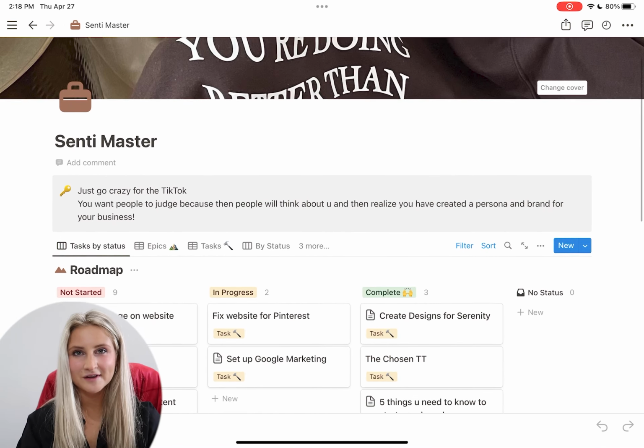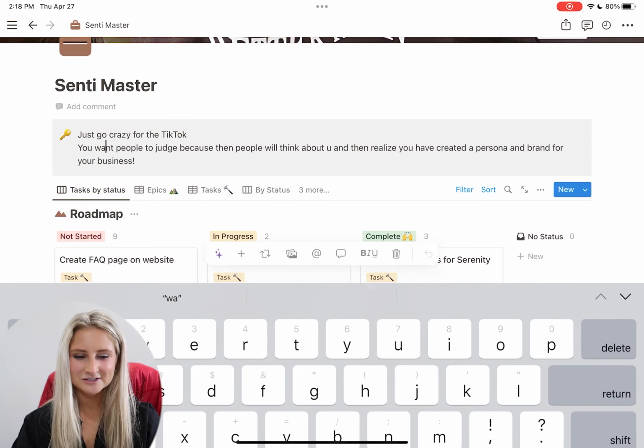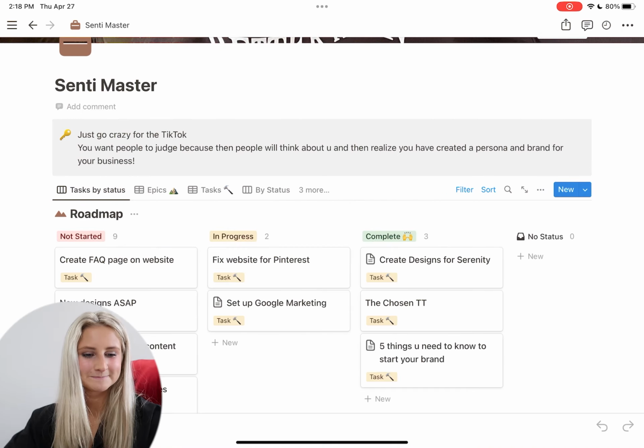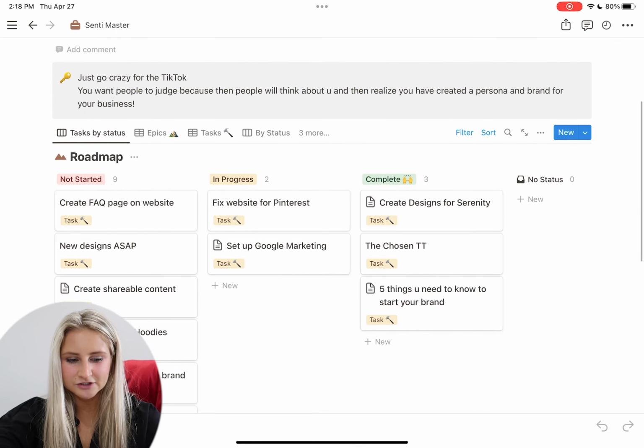Next, this was a quote that I found and I think it's so funny. Just go crazy for TikTok. That's self-explanatory. So this is my favorite thing. So basically you can choose your view.